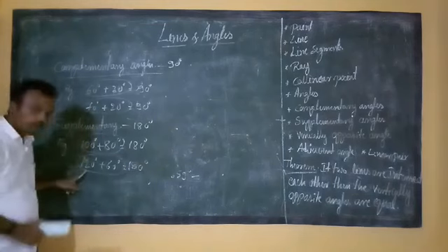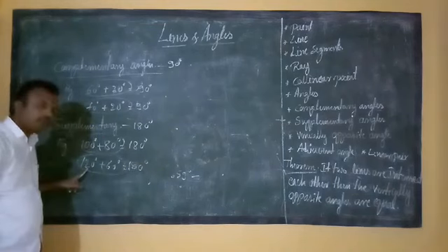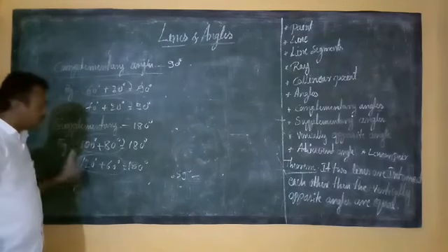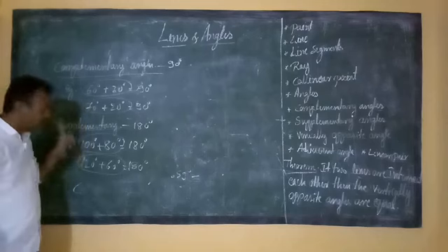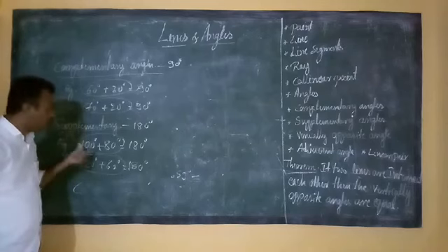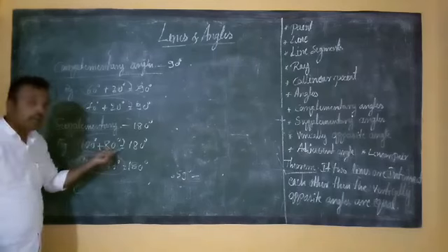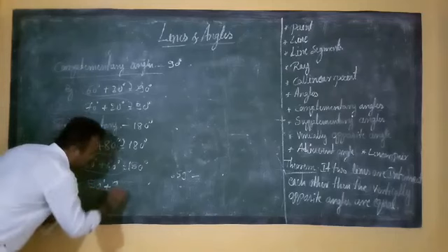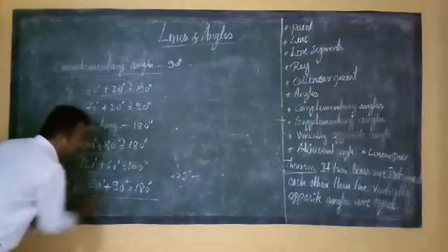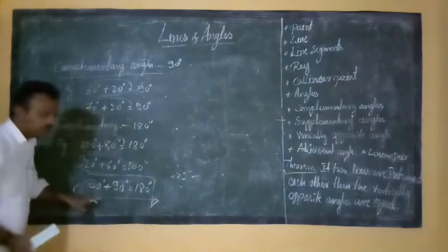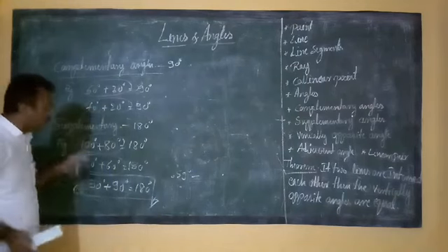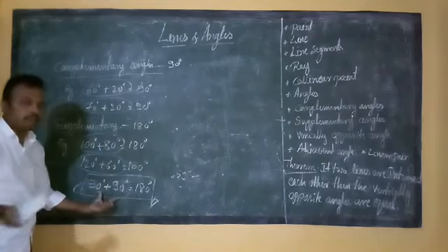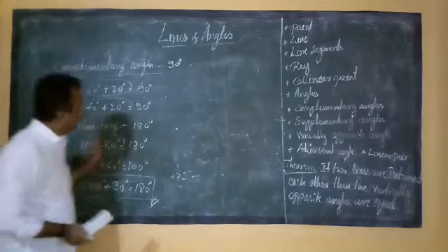So how do the questions arise? The supplementary angle of 120 degrees is 60 degrees. The supplementary angle of 60 degrees is 120 degrees. Observe, students, in any pair of supplementary angles, one is obtuse and the other is acute, except one case, that is 90 degrees plus 90 degrees. It is also 180 degrees. Except this example, in every supplementary pair, one is acute and the other is obtuse. In this example only, both angles are right angles. Understand? So like this we are learning.